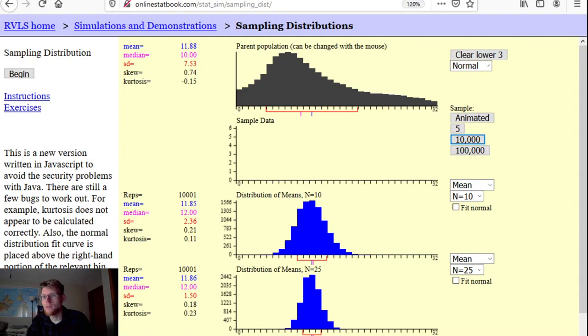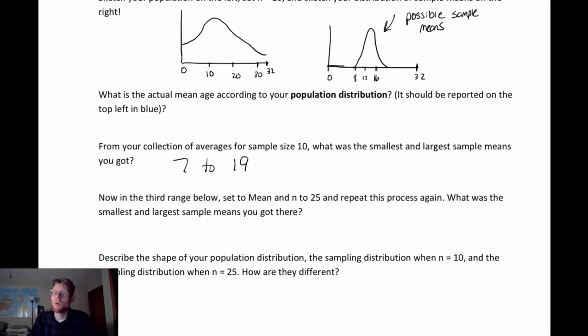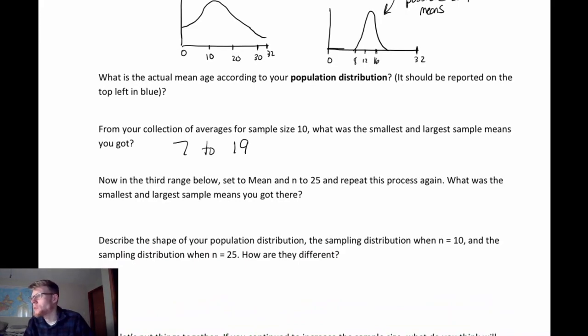So if I go back over here to my notes, what were the smallest and largest sample means that I got over here? It looks like I'm around, let's see, 9, 10, 11, 12, 13, 14, 15, 16, maybe 9 to 17, 9 to 16, something like that. Let's see, I think it's 9 to 17.